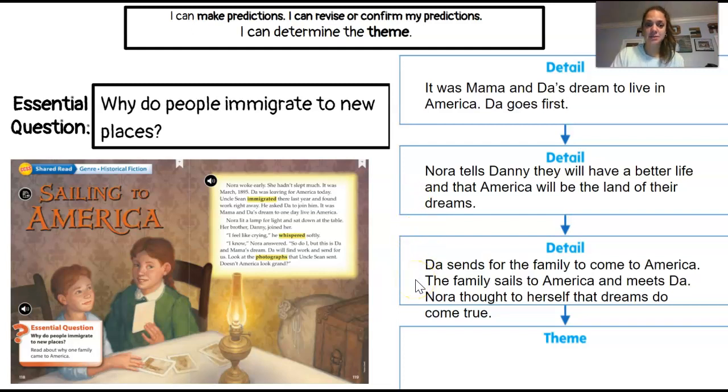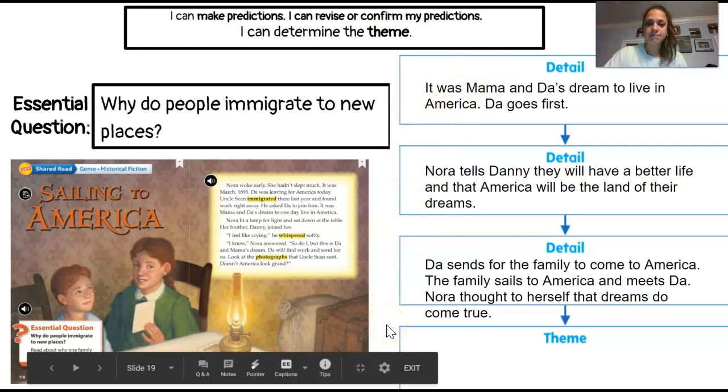Da sends for the family to come to America. The family sails to America and meets Da. Nora thought to herself that dreams do come true. So we asked, why do people immigrate to new places? And we predicted that people immigrate to new places to make a better life for themselves, or they hope and dream for a better life. So as I look at these key details, I can confirm my prediction. I know that it's important to have hope and to work hard to make your dreams come true.